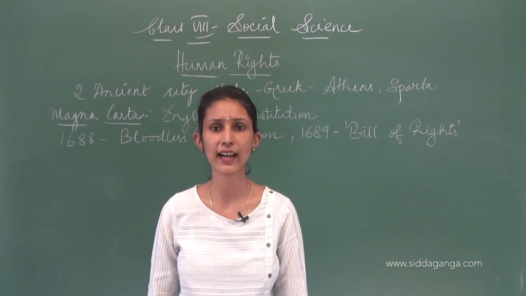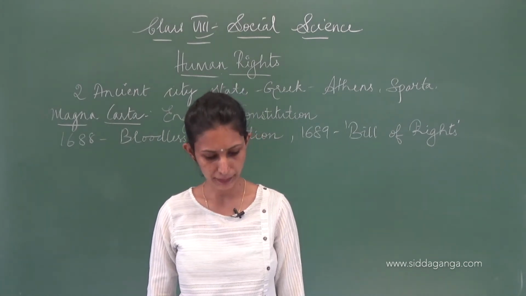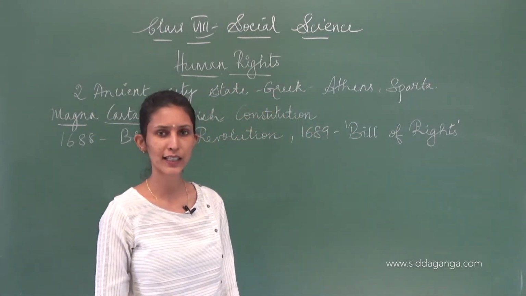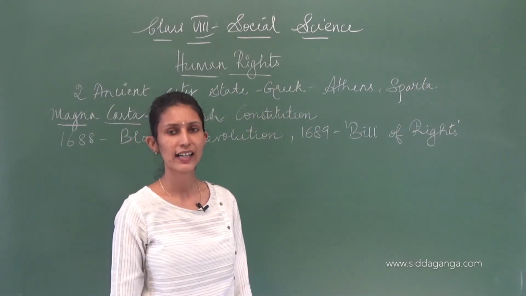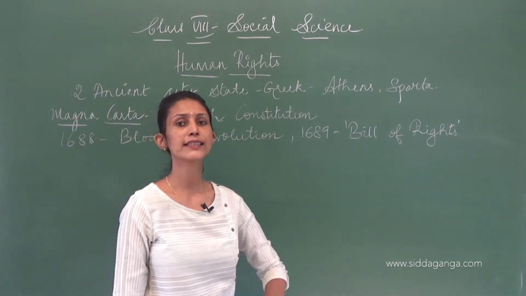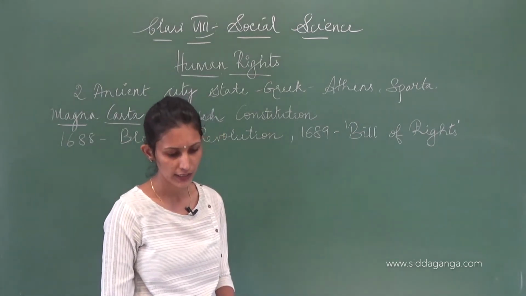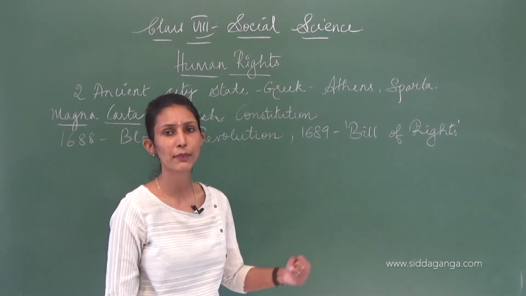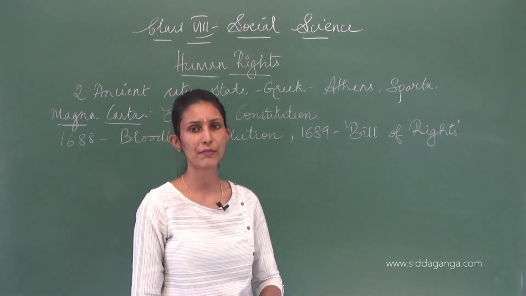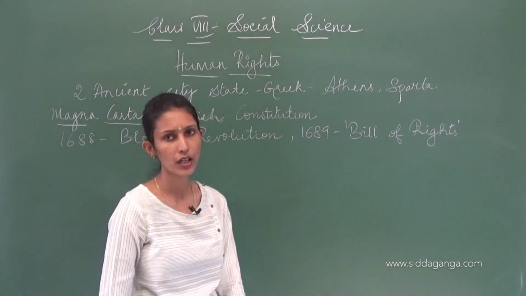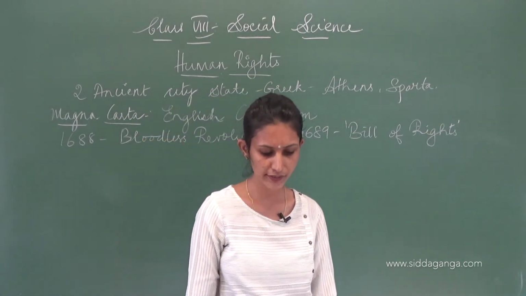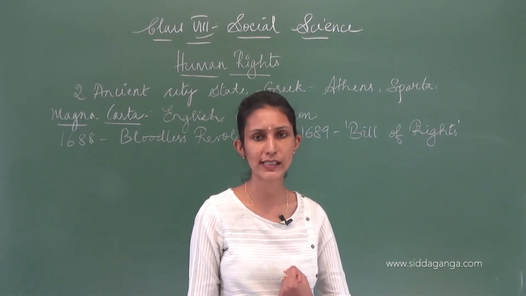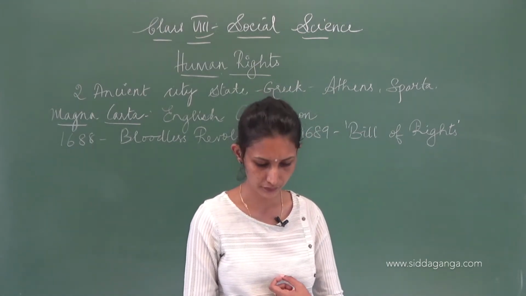In 1689, the Bill of Rights was implemented. For the very first time when they introduced this Bill of Rights, a way of legislative guarantee, a way of protecting these rights by the government, a guarantee that the government will protect these rights was given. Human rights were given a legislative guarantee, that is, the government will take care of them.